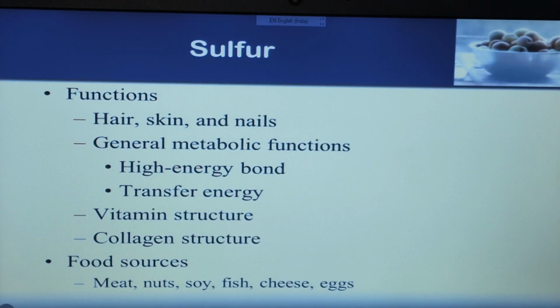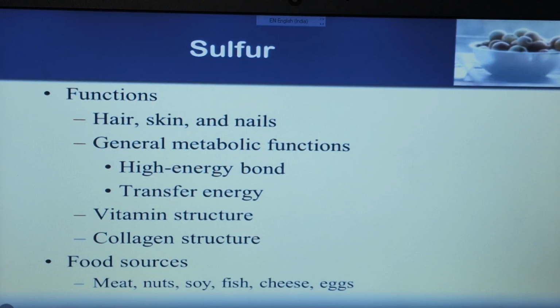Let's see sulfur. Sulfur functions are in hair, skin and nail formation, because keratin is made up of sulfur. That's why it is present in hair, skin and nails. Right? General metabolic function, high energy burn, transfer energy.